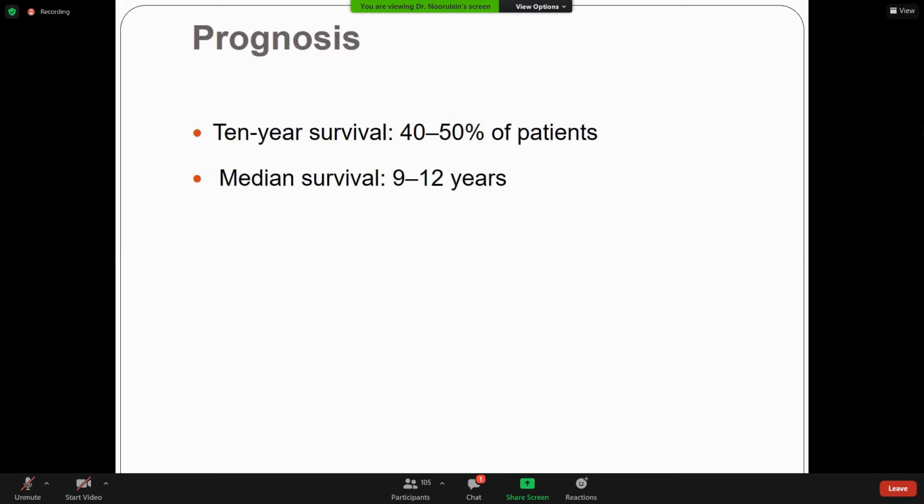Prognosis: 10-year survival can be seen in 40 to 50% of patients, and median survival is 9 to 12 years.